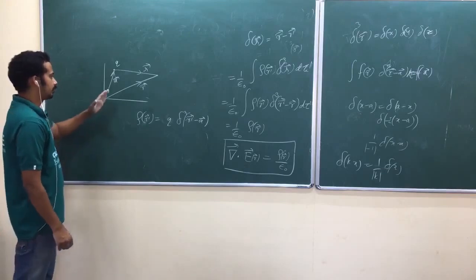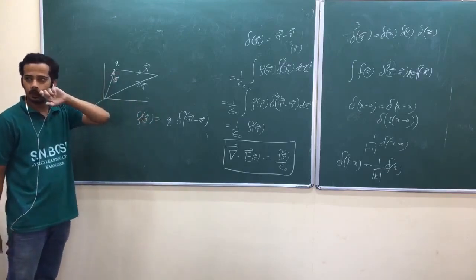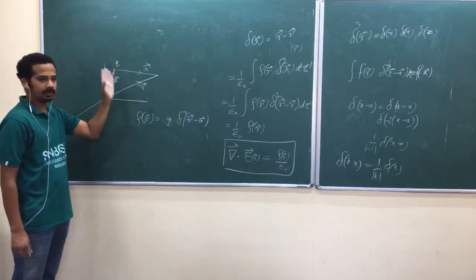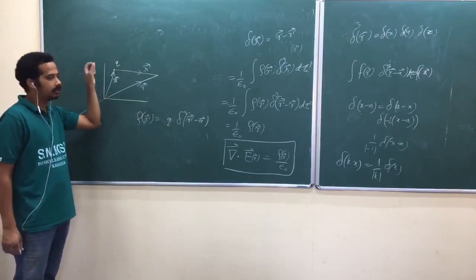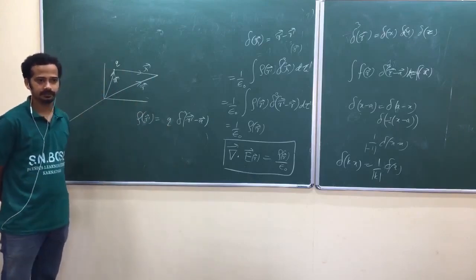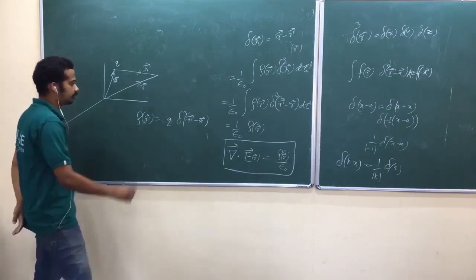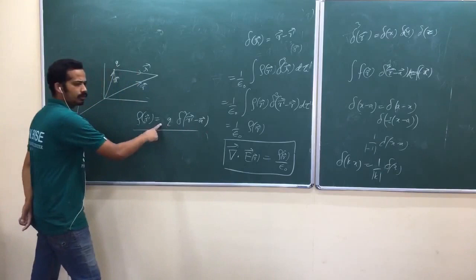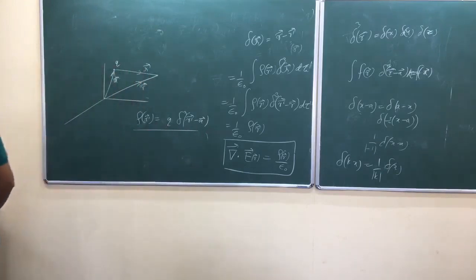Now look at here. When r prime is other than a vector, your charge density is 0. When r prime is a vector, your charge density is infinity actually. A point charge has infinite charge density at the point. Is that okay? At the point. So that's why I think you have to write like this, or one more 4 pi may come. Just check it out. Solve some problem on that. Charge density of a point charge.